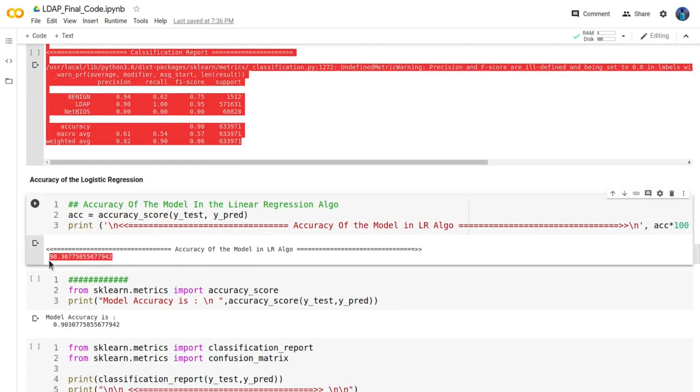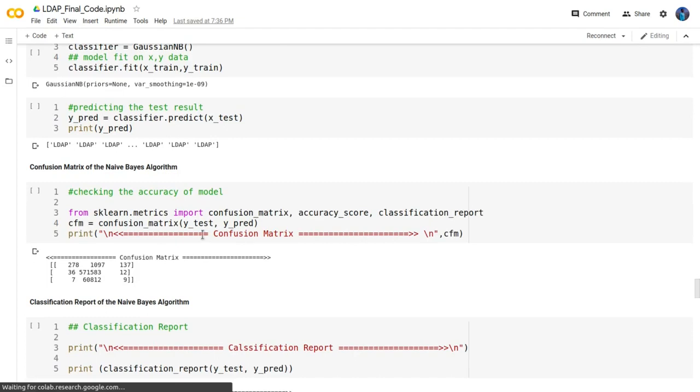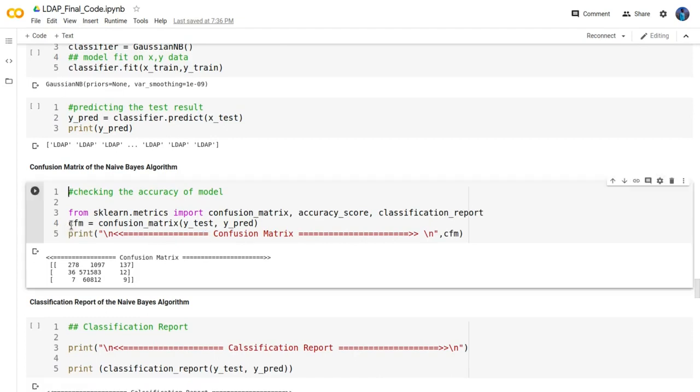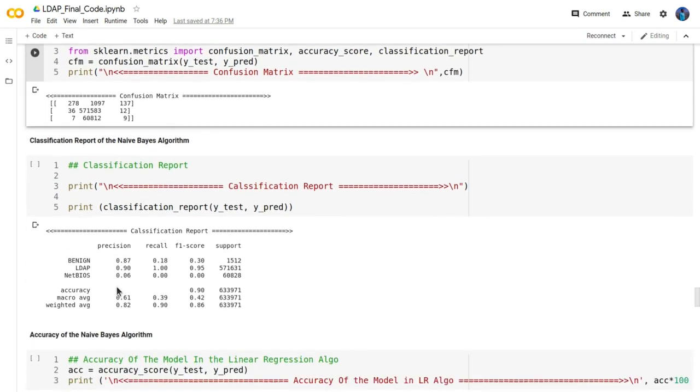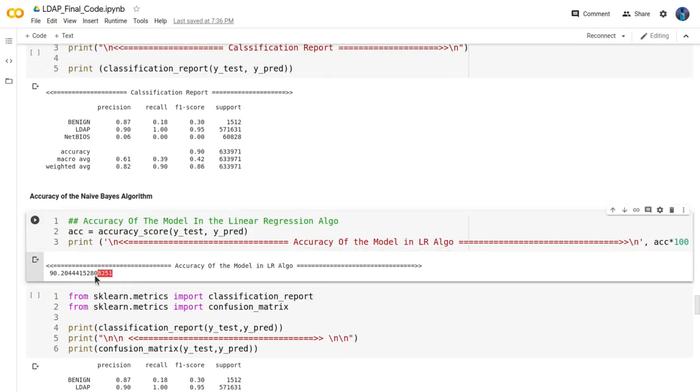We get an accuracy of 90.30%. Now we use another algorithm on the same dataset, and here we see the confusion matrix of the Naive Bayes algorithm, and this is its classification report. Here we calculate the accuracy, and again we get an accuracy of 90.20.